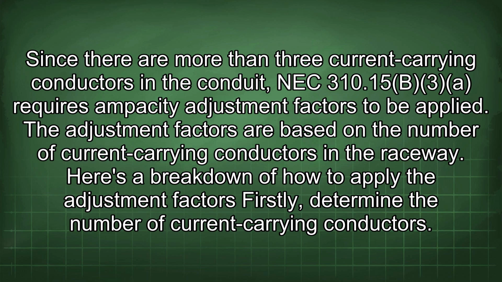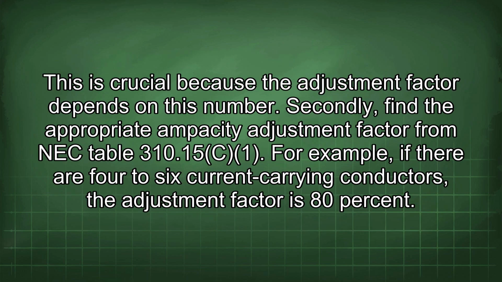Since there are more than 3 current carrying conductors in the conduit, NEC 310.15(B)(3) requires ampacity adjustment factors to be applied. The adjustment factors are based on the number of current carrying conductors in the raceway. Here is a breakdown of how to apply the adjustment factors. Firstly, determine the number of current carrying conductors. This is crucial because the adjustment factor depends on this number.